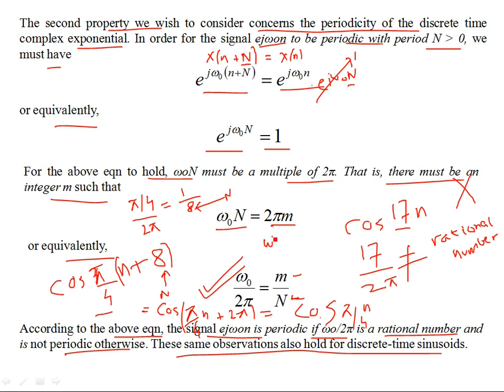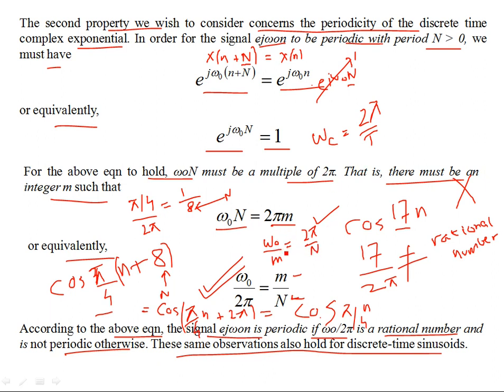Well, you see the analogy is very similar. Omega naught, if you want to rearrange the terms, will be 2 pi by N. Okay, it's very similar to what we have in the continuous time case. In the continuous time case, 2 pi by T was your fundamental frequency. Over here we have N. So this is for the continuous time case, and this is for the discrete time case. And you see the terms are very similar.